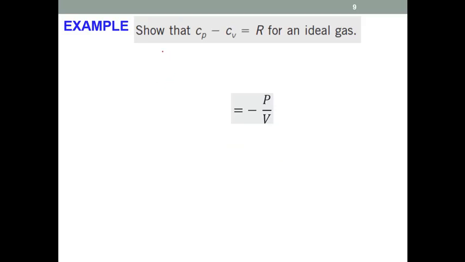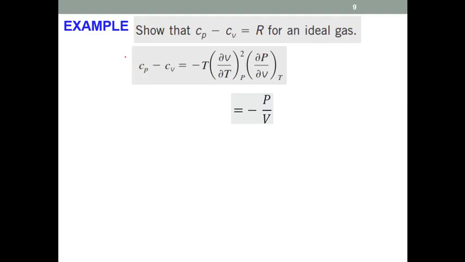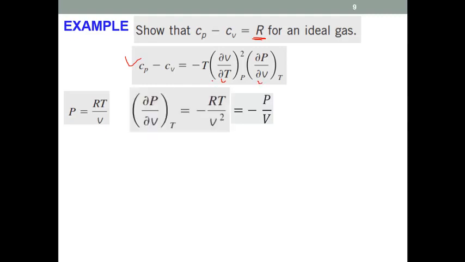Now, we can apply the previous relationship. For example, let's show that Cp minus Cv is equal to R for ideal gases. We can prove that. This is the general relationship for Cp minus Cv, which is applicable for the ideal gas as well as for the real gas. If we apply this relationship, it should be equal to R for the ideal gas. We know the ideal gas equation is PV is equal to RT, right? So from this equation we need to calculate the first term and the second term. Let's first calculate the second term, partial P by partial V at constant temperature.